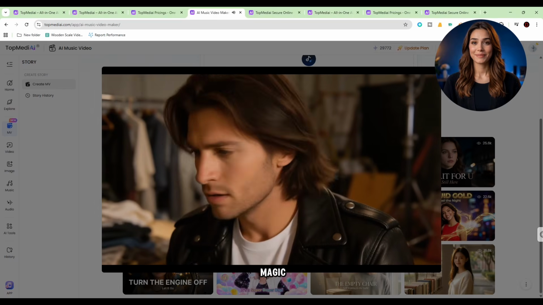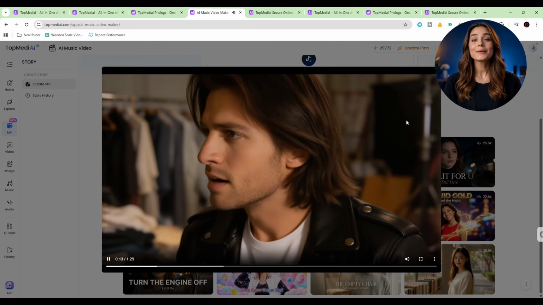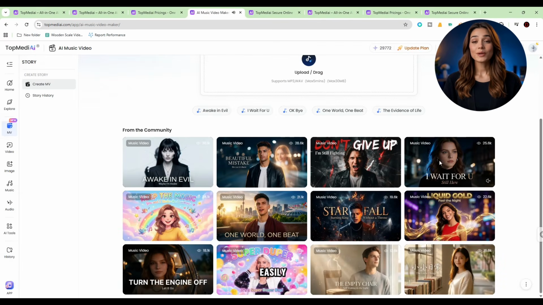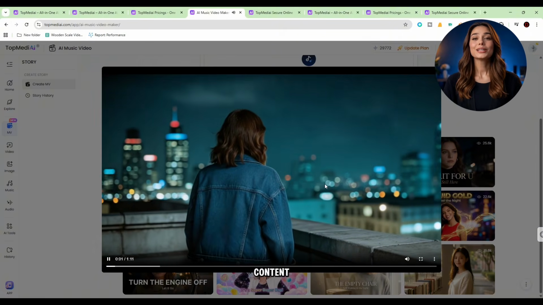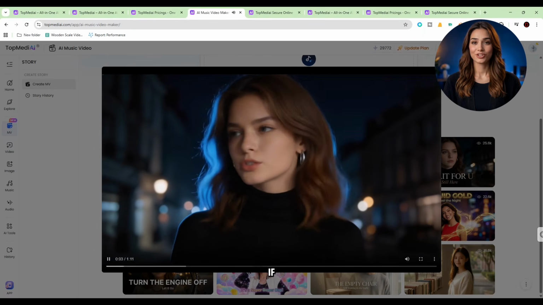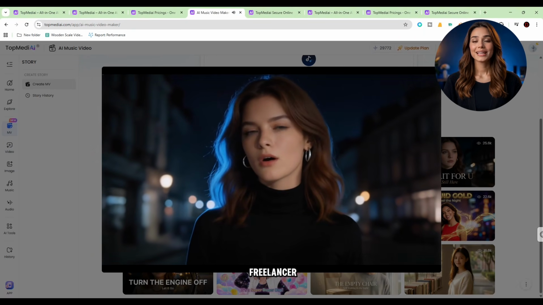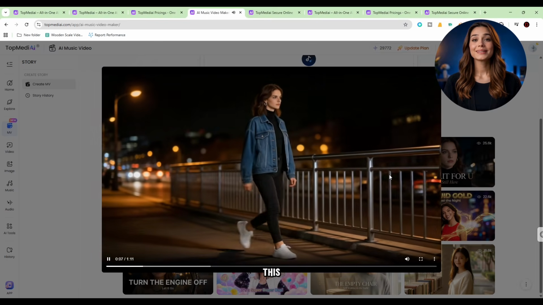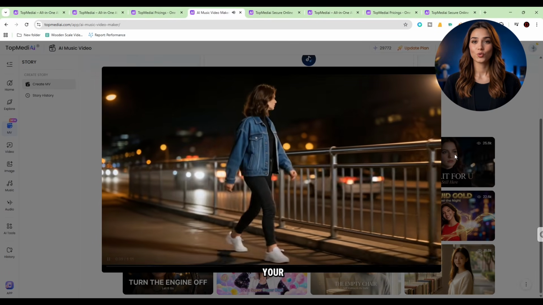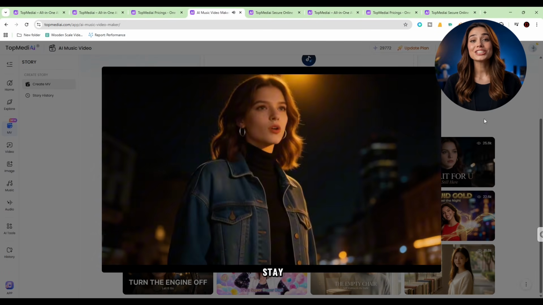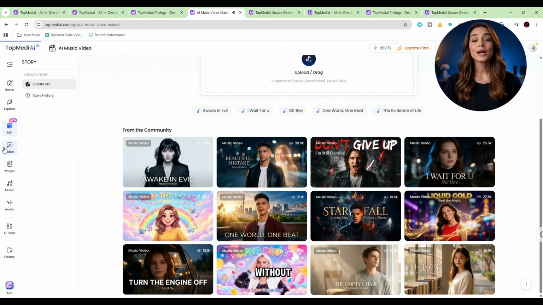Now, I'm not saying it's magic or perfect, no tool is. But for what it offers, it's easily one of the most complete AI content tools I've used so far. If you're a content creator, YouTuber, freelancer, or even just starting out, this can seriously simplify your workflow, especially if you're trying to stay consistent and upload more content without burning out.